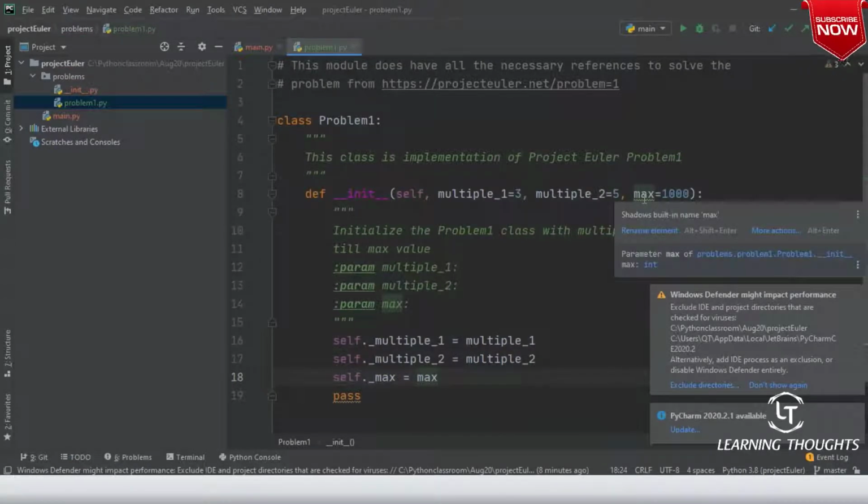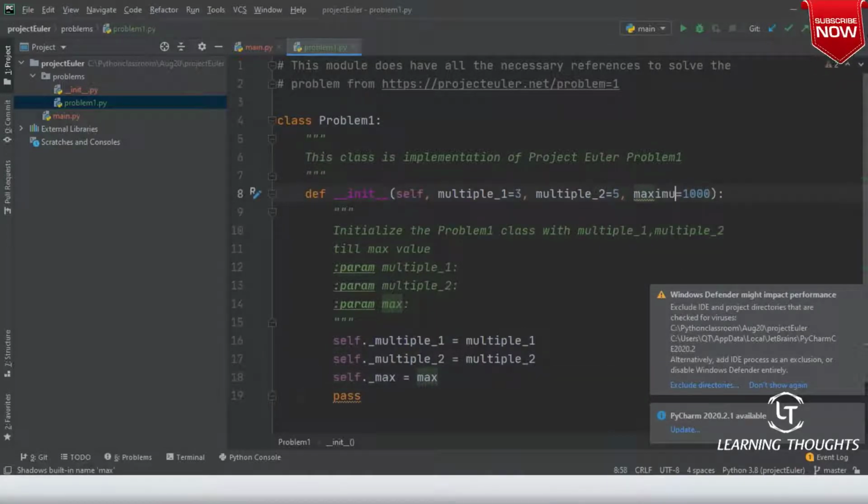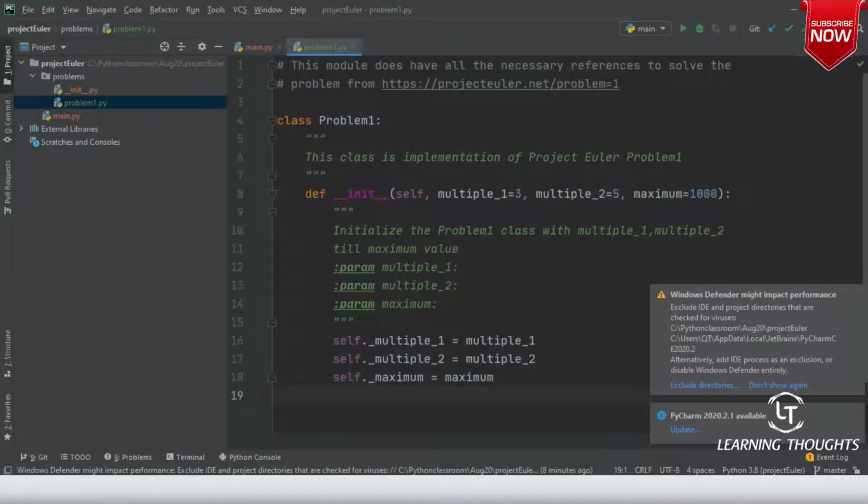Am I clear on this? Okay, it tries to tell that there is something called max, so let me use maximum. So self._maximum is equal to maximum, right? Am I clear on this, sir?